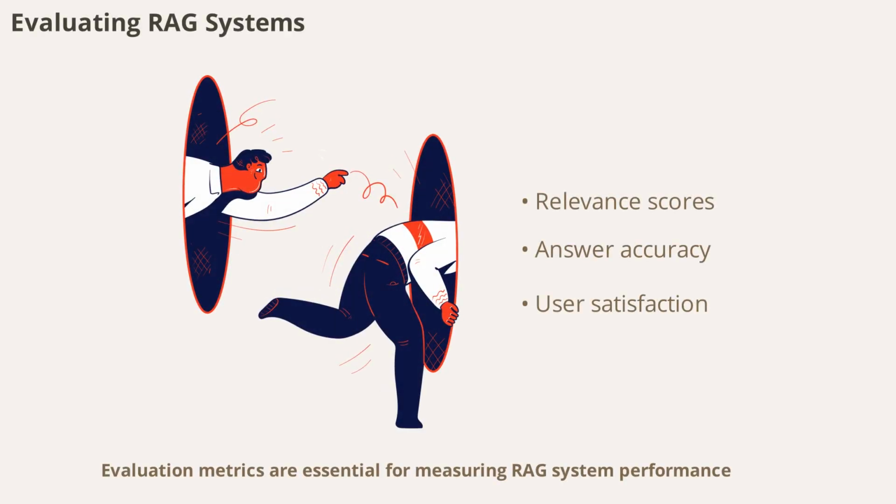Evaluation metrics are essential for measuring RAG system performance. These include retrieval relevance scores, answer accuracy, citation quality, and user satisfaction. Regular evaluation helps identify areas for improvement and ensures the system meets user needs.